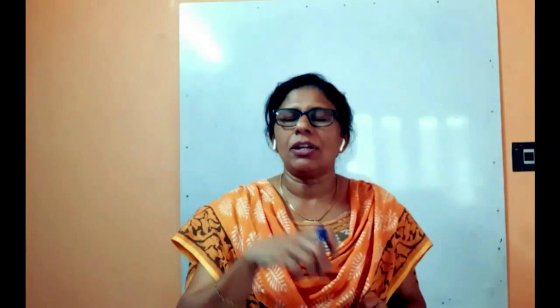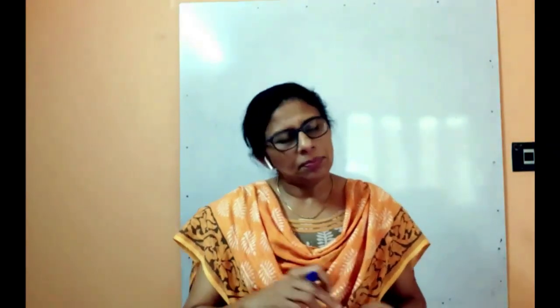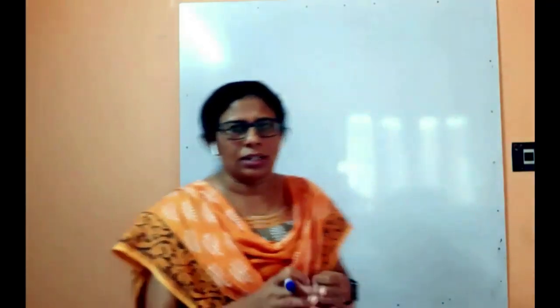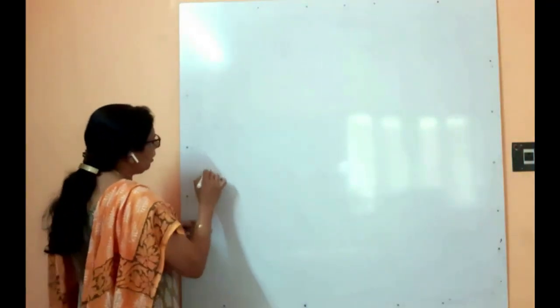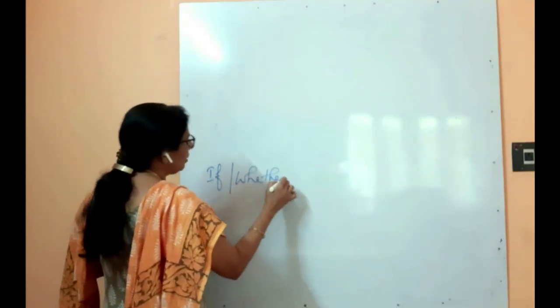The question itself begins with a helping verb, or auxiliary. Such interrogative sentences are called yes or no questions. And if a yes or no question is given, the conjunction will be if or whether.